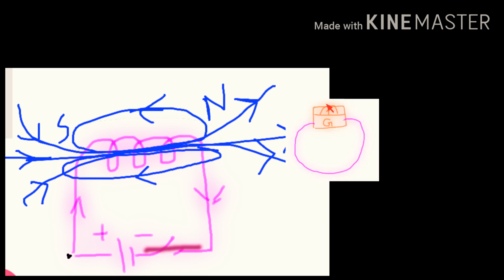Now, when the key was closed, wow, can you see the needle in the galvanometer deflected? And that happens when the current flows through it. So the galvanometer needle deflected, and it will only deflect if there is some presence of current in it. But after some time, the needle went back to zero. So again, he opened the key, and again he saw a little deflection in the galvanometer.